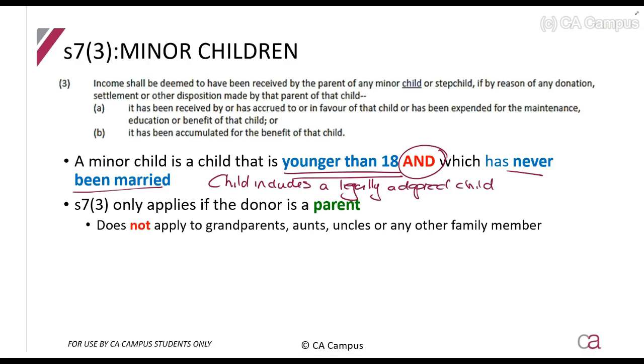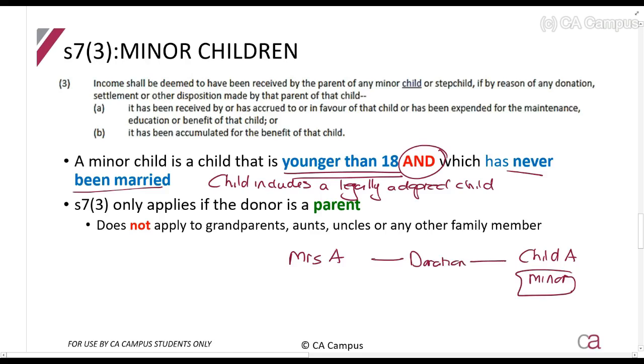Okay, so what does Section 7.3 talk about? Section 7.3 talks about a situation where there's a person, Mrs. A, and there's a child, child A. Child A is a minor child. If Mrs. A makes a donation to child A, a minor child, any income child A earns will be taxed in the hands of Mrs. A under Section 7.3. Now remember again, that donation could be to a trust, and then the trust gives it to child A, same situation, Mrs. A will be taxed.